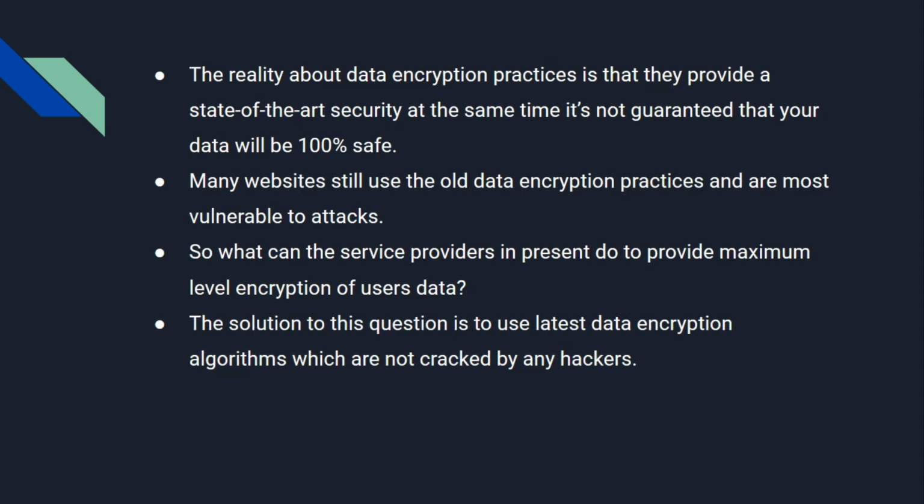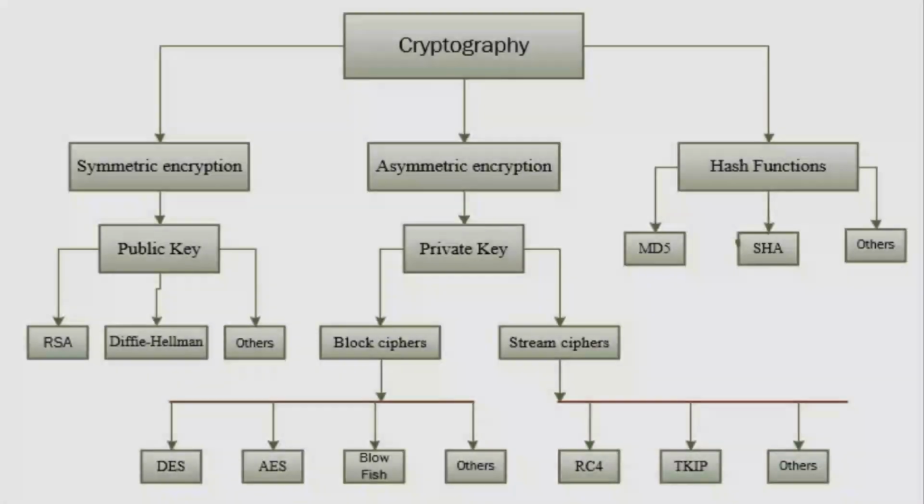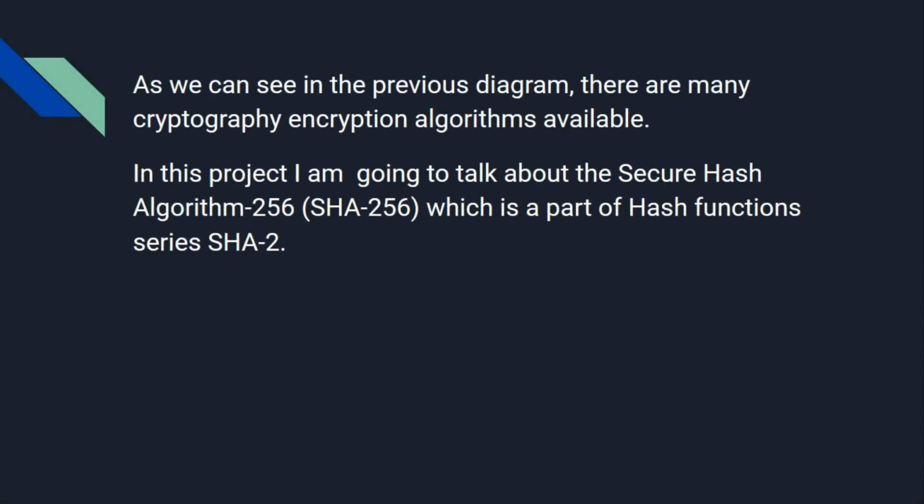Researchers have spent years on building specific algorithms which are designed to provide state-of-the-art security. And thus, the solution is to use latest data encryption algorithms which are not cracked by hackers till date. So, in cryptography, we primarily categorize encryption algorithms as symmetric encryption, asymmetric encryption, and hash functions. We are going to take a look at the SHA-256 algorithm. It is a part of the SHA-2 series hash functions.